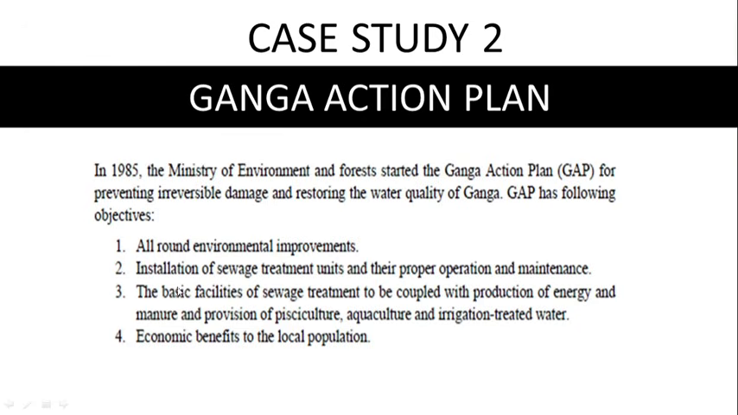treatment plant units; third, to provide basic sewage treatment, and also to use production of energy, and to use any kind of sewage and material present at toxic level in the form of manure, or to do some kind of pisciculture, aquaculture and irrigate with treated water. Fourth point is related to economic benefits to local people. So it was decided that Ganga will be made clean, and all around Ganga there will be local people who can earn economic benefit by recreation and other sports activity.